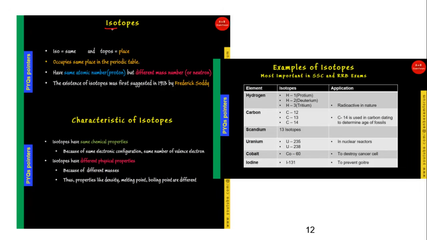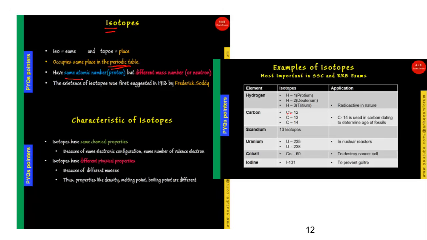Whenever you find the word iso, it means the same. Tope means the place. So same place means what? It has the same place in the periodic table. So it occupies the same place in the periodic table. How? Let's see. For example, you have heard there are different isotopes of carbon, say carbon 12, carbon 13, carbon 14. And if you see, the place of carbon will remain the same in the periodic table. So basically these are atoms of the same element.